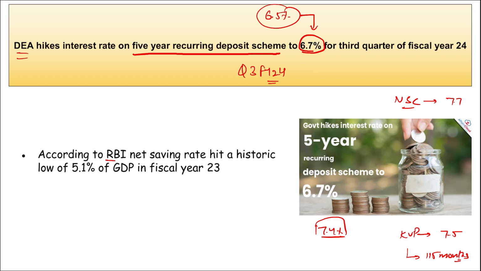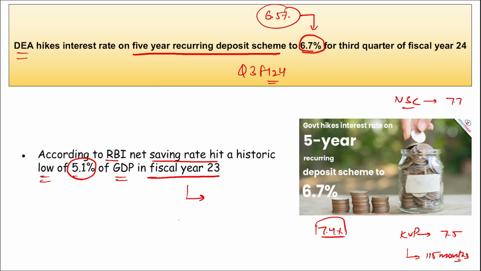Apart from this, according to RBI, the net saving rate hit a historic low of 5.1% of the GDP in fiscal year 23, and this is because of multiple factors. It can be because of the war related inflation we are facing all around the world, the issue going on between USA and other economies, and USA possibly being in recession in the coming months. Then we are seeing the housing crash all around the world in UK, USA, and Canada. Especially in Canada, we are seeing high interest rates, and because of that property prices are at their highest peak, and it is said that in future they will come down.